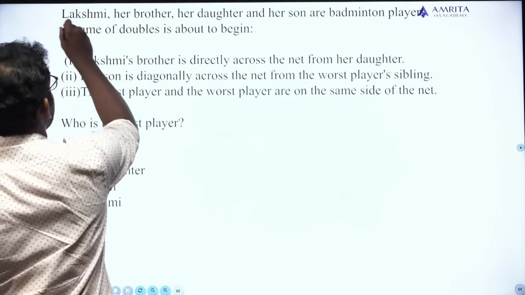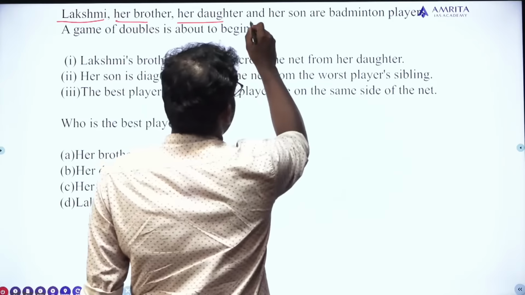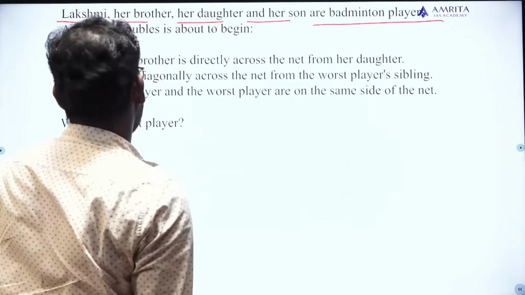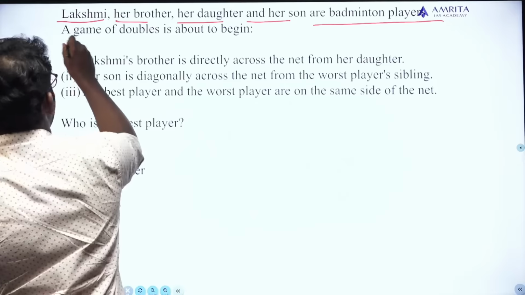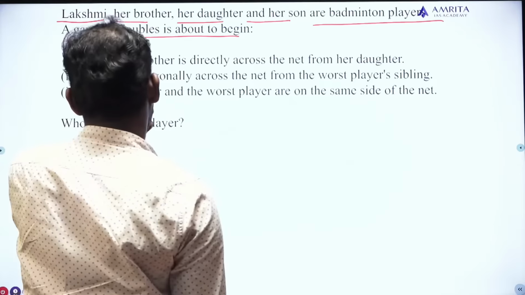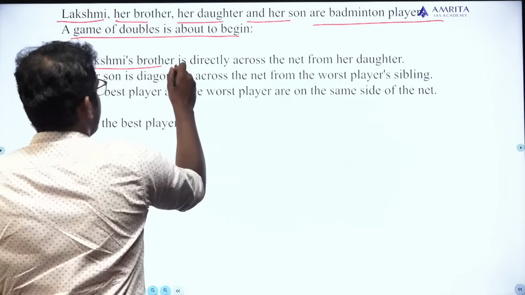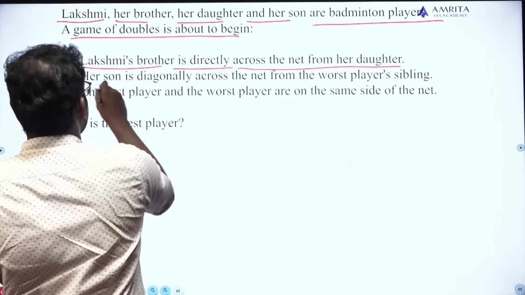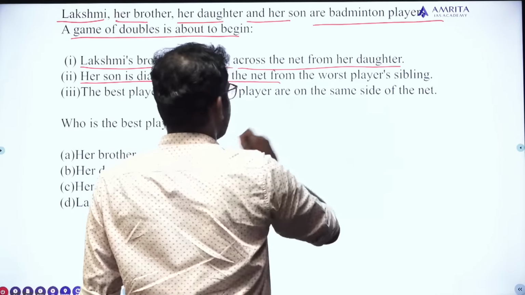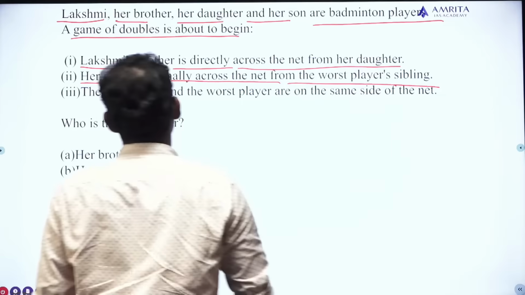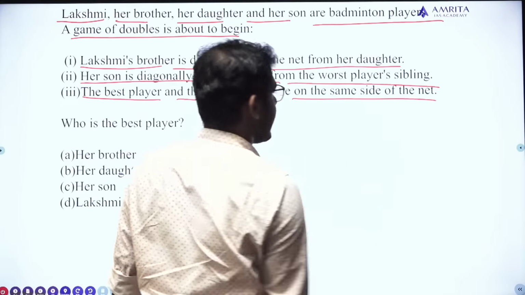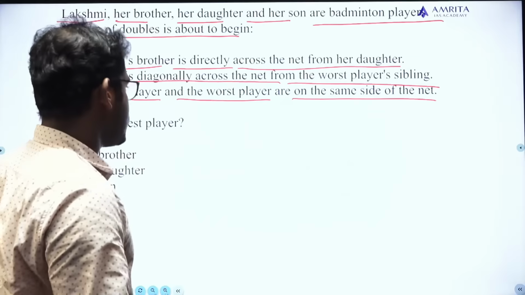Lakshmi, her brother, her daughter and her son are badminton players. A game of doubles is about to begin. Lakshmi's brother is directly across the net from her daughter. Her son is diagonally across the net from the worst player sibling. The best player and the worst player are on the same side of the net. Who is the best player?